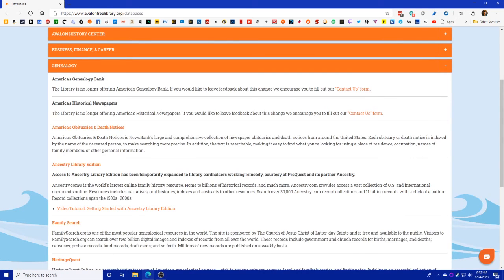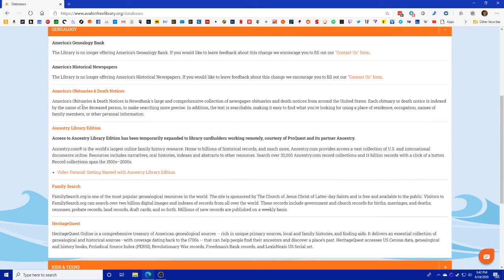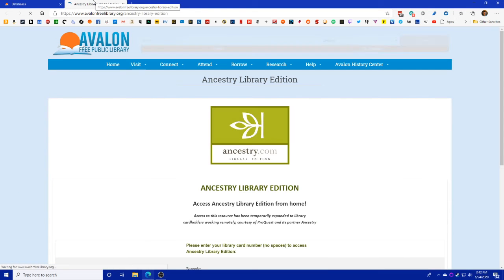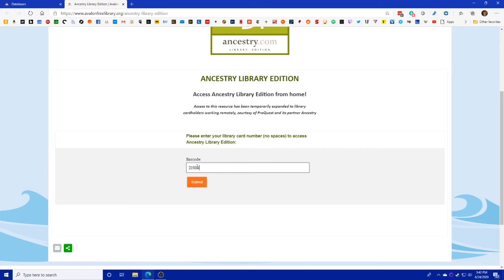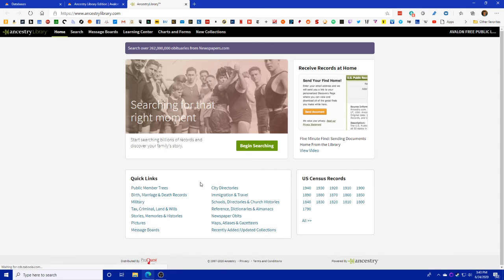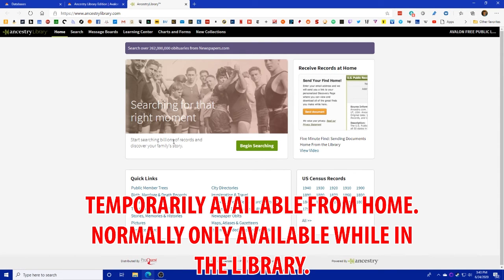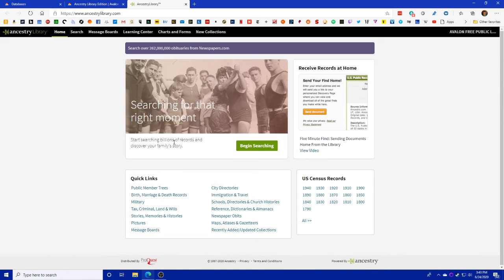Under genealogy, we have a bunch of things to help you look up your family history. There's, most notably probably, access to Ancestry. It is the library edition, so it's not the same as the full Ancestry. You do have to punch in your library card number down there. So once you enter in your library card, you can come in and browse around through Ancestry. You're going to basically get access to all the things that Ancestry lets you search.